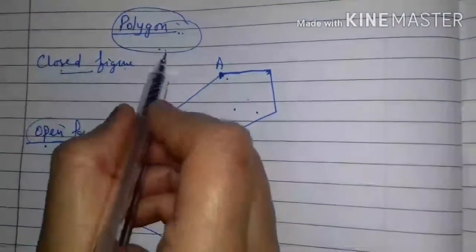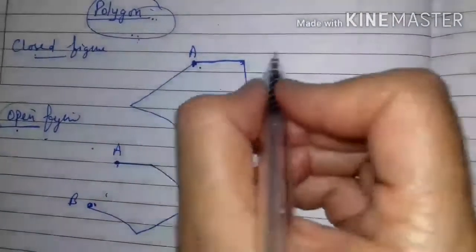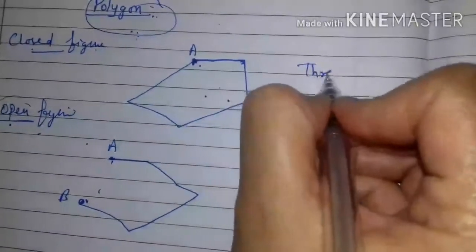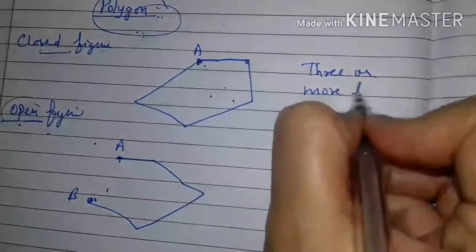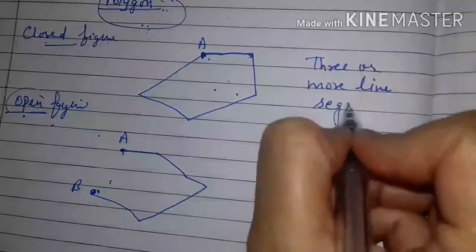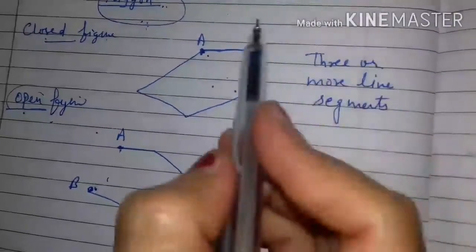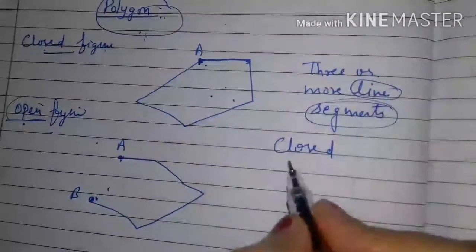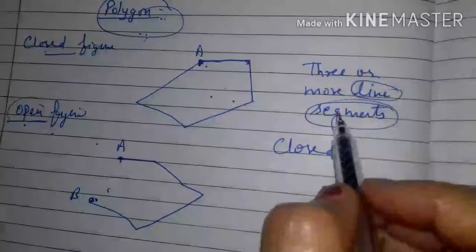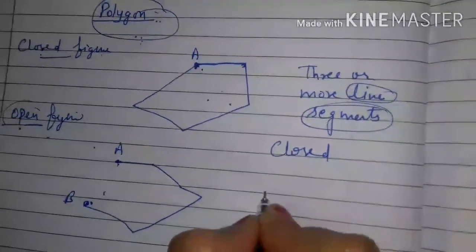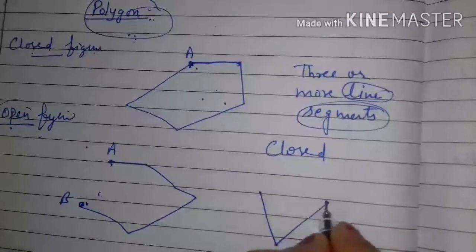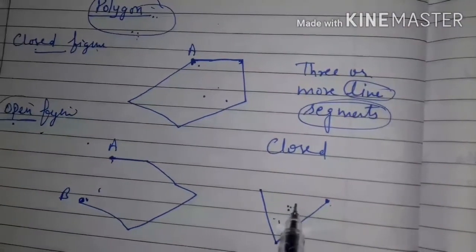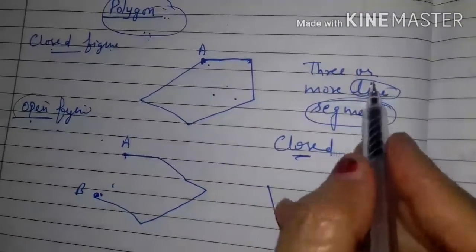What is a polygon? A polygon is a closed figure formed by three or more line segments. Line segments, not lines, line segments. The first property of a polygon is that it is closed and formed by line segments. Closed figure formed by three or more, because if we take two line segments, the first line segment is this and the second is this, then it will not be closed. It is open, and it is not a polygon because it is open. So it must be closed and must be made up of line segments.